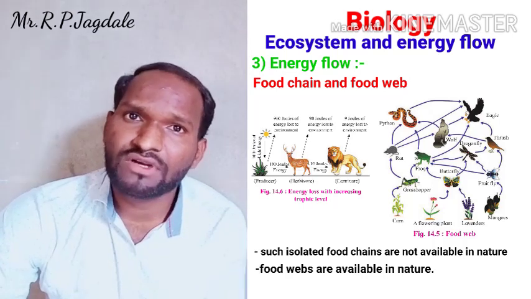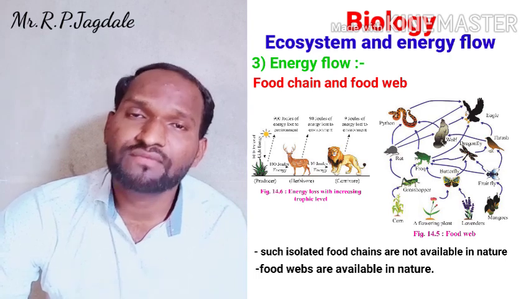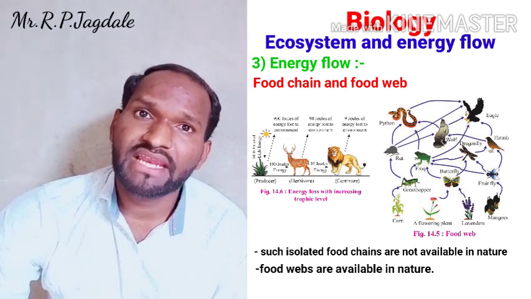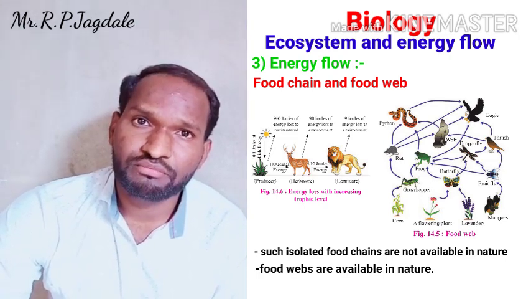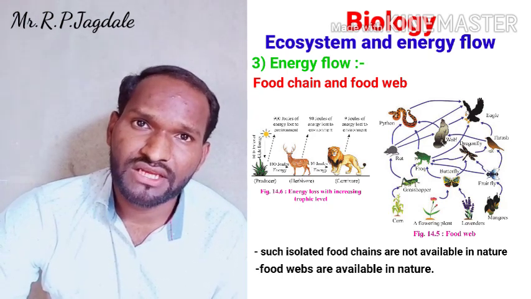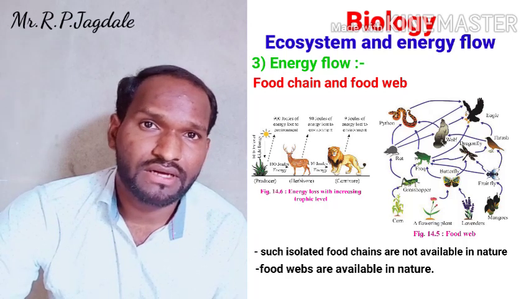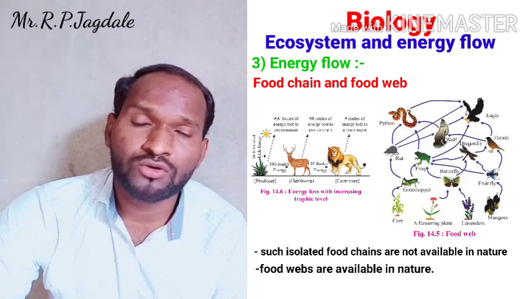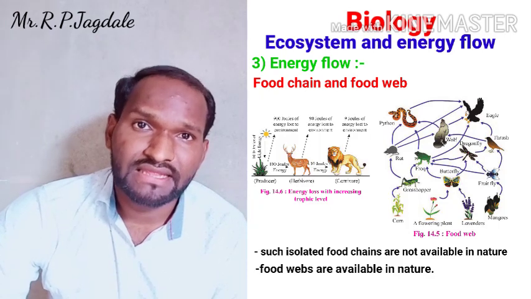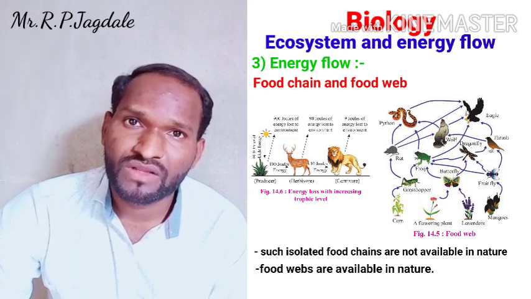Okay, there are different food chains. You can imagine single food chains are also there, but they are interconnected with each other, because if one organism in a food chain is eliminated, the entire food web is not going to be disturbed, because the animals have other options for their food.